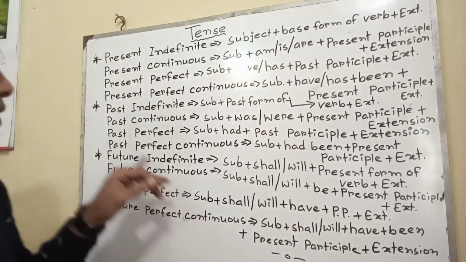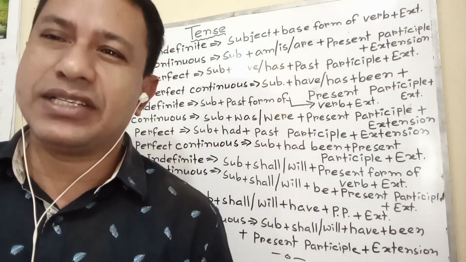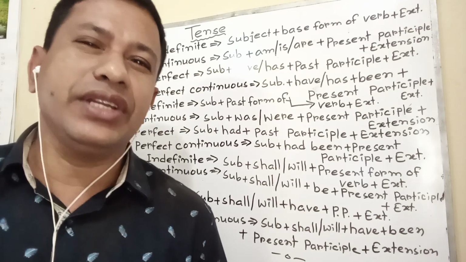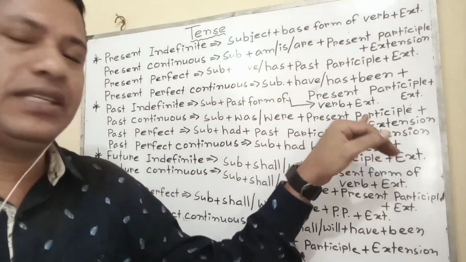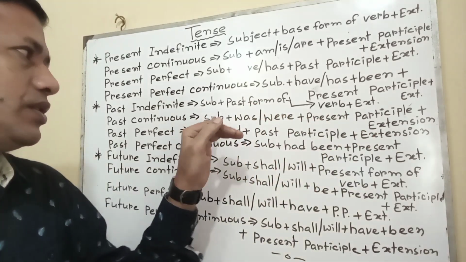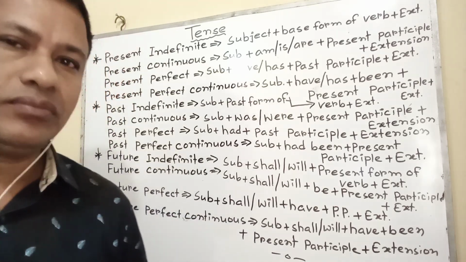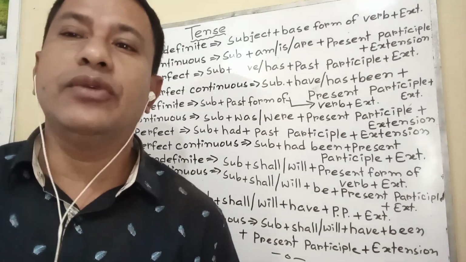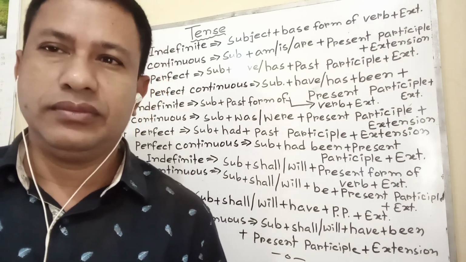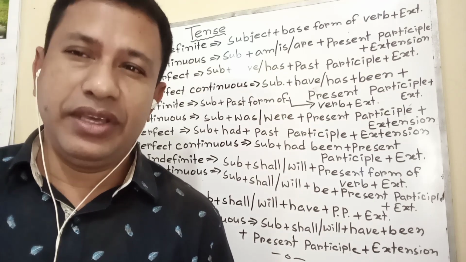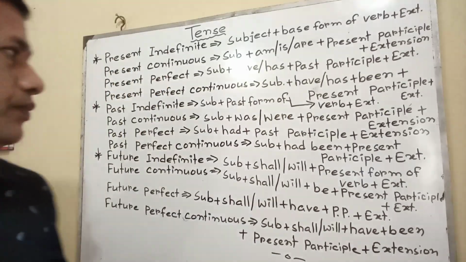Practice more. Past continuous. The activity which was going on in the past or before is called past continuous. The structure: subject plus was or were plus present participle. I have mentioned that in all continuous, main verb will be present participle or verb plus ing. Example, I was reading then. He was going to school. They were coming here. They were trying to do something for the poor.